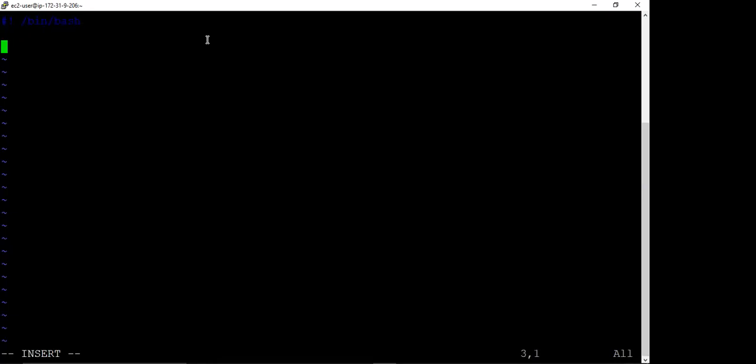So this should always be there at the top. For every scripting file we have to write this. Then let us execute the echo command. So we write hello friends, and first we save this.